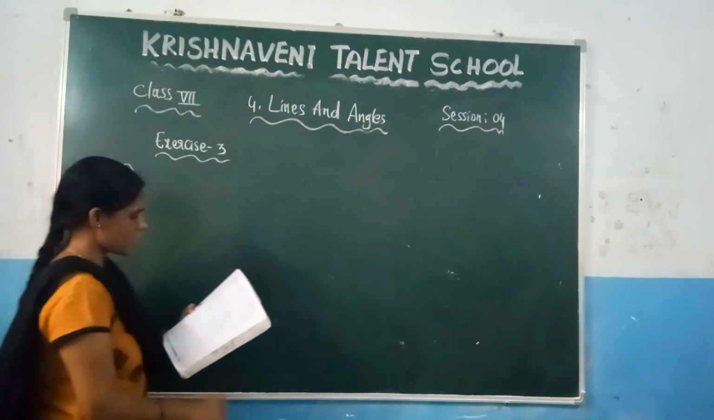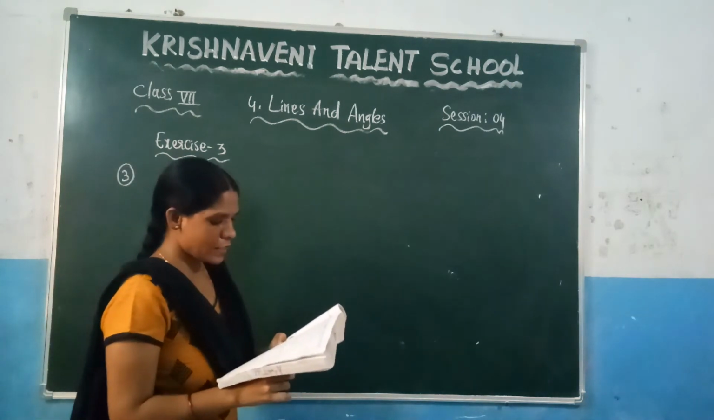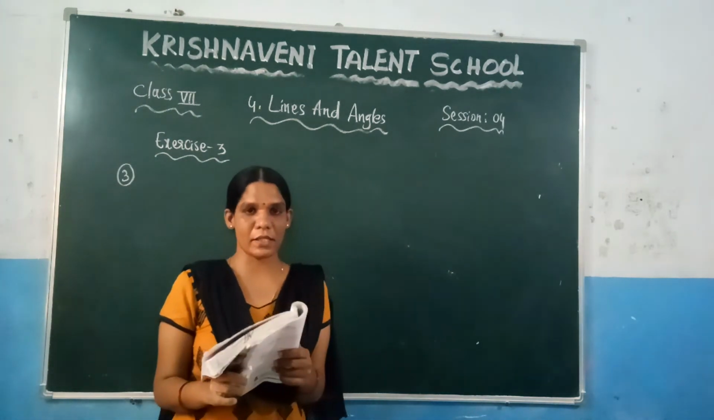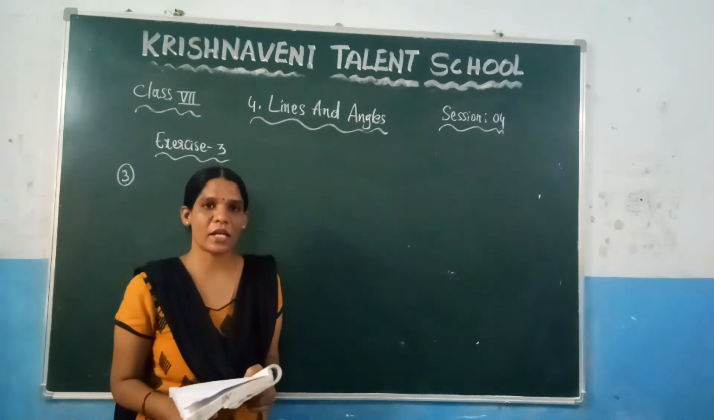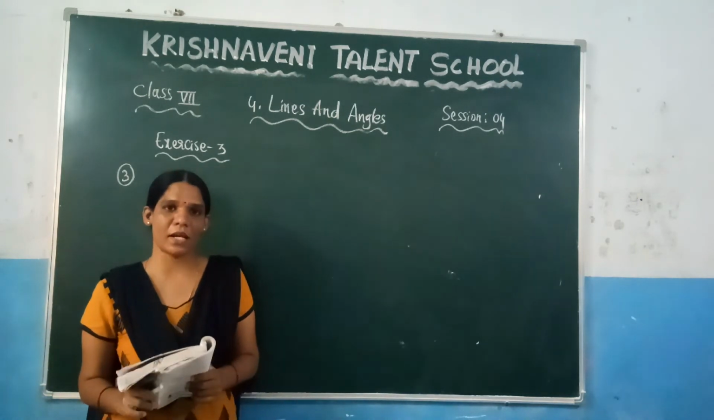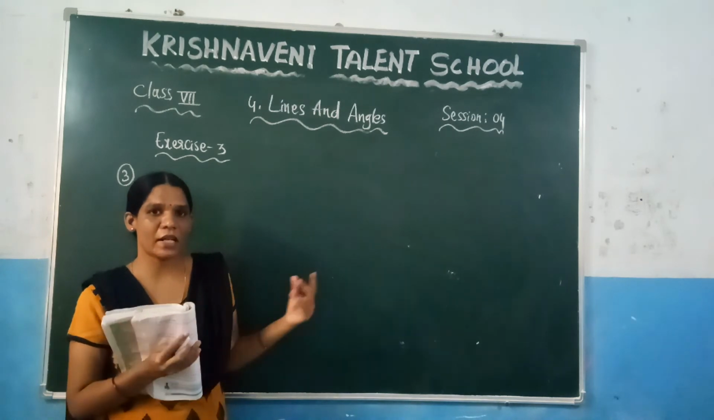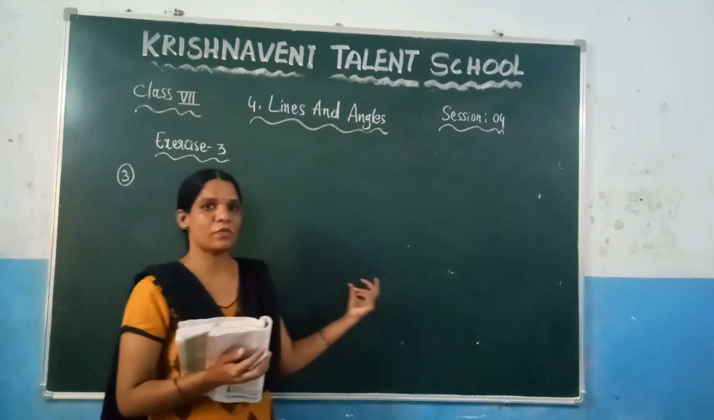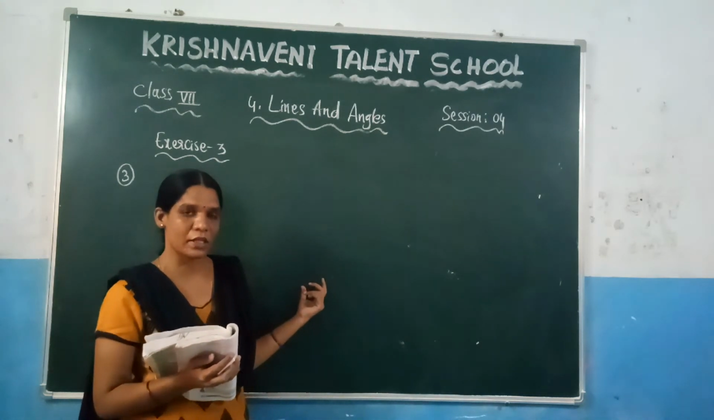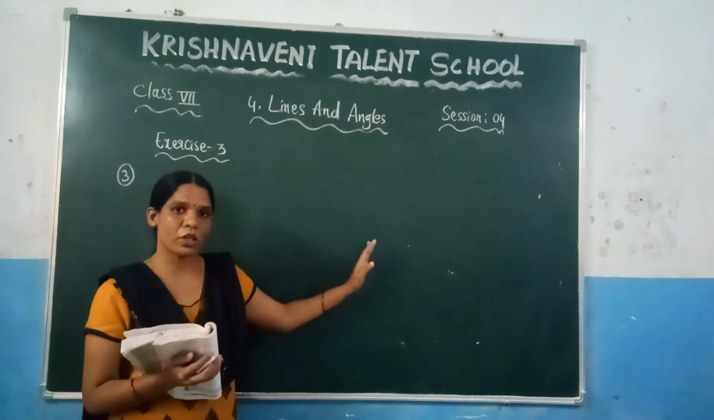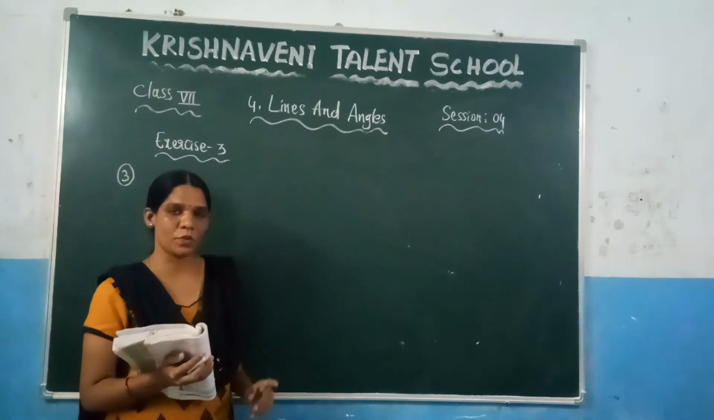So what is the third question given here? Two acute angles cannot form a pair of supplementary angles, justify. Just now we have discussed that one. Two acute angles never form supplementary angles, because if you take one angle as acute, definitely you will get the other angle as an obtuse angle. Just now we took 60 degrees, so that you got 120 degrees, which is nothing but the obtuse angle.